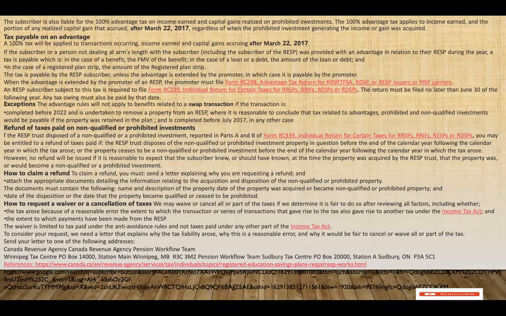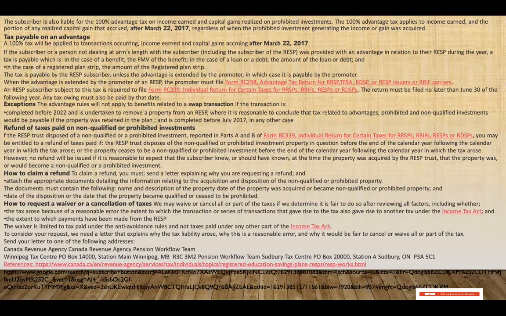To claim your refund, you must send a letter explaining why you are requesting a refund, and you attach all the appropriate documents detailing the information relating to the acquisition and disposition of the non-qualified or prohibited property. The documents must contain the name and description of the property that was acquired or that became non-qualified or prohibited property.